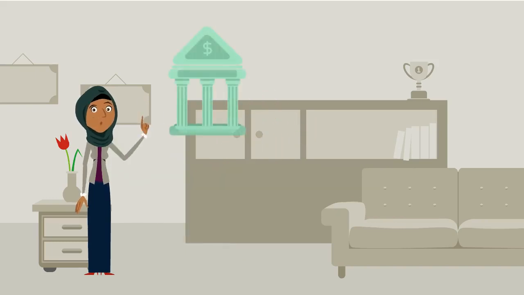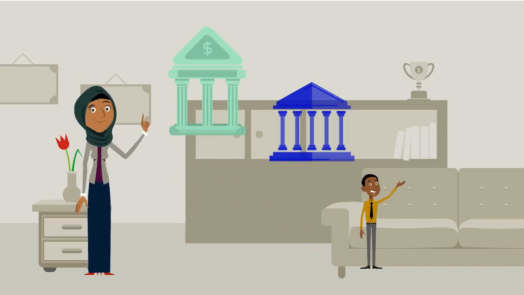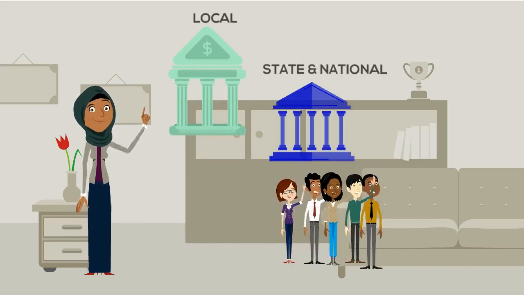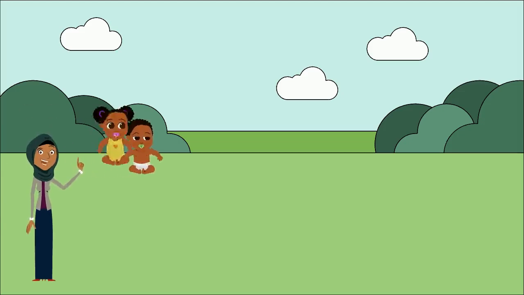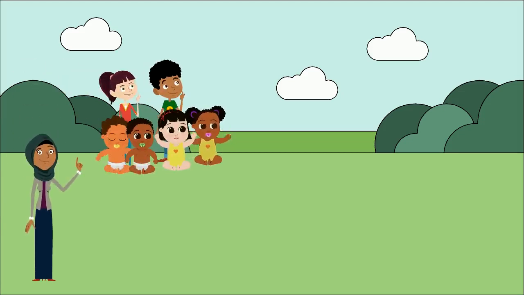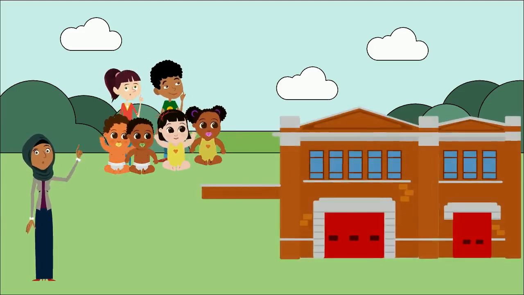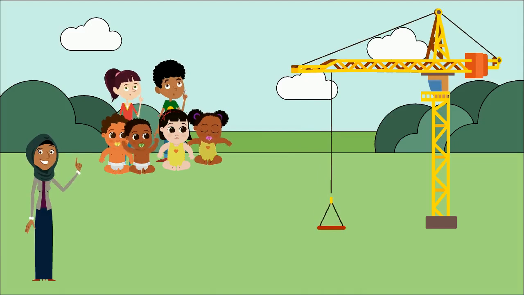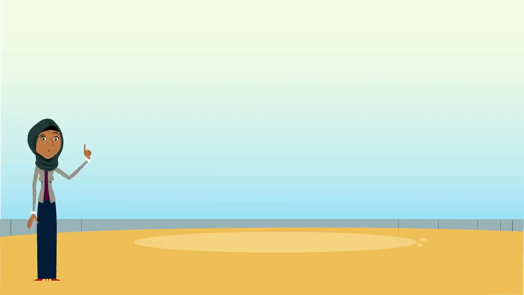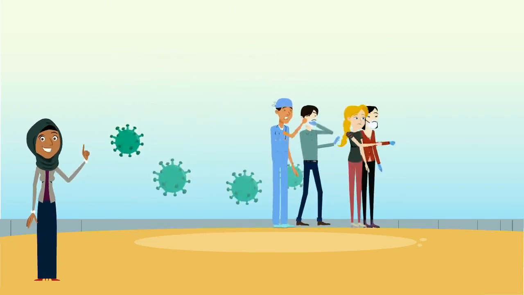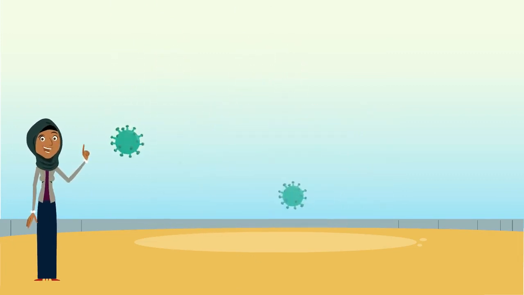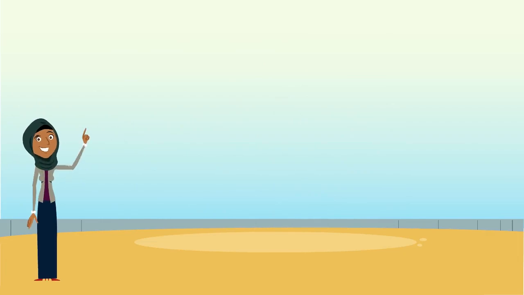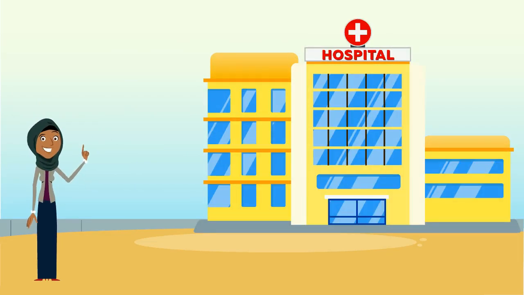This is important because your responses help all of us plan for our future based on how many people are living in our community. For example, if people from your community do not count their children under 5 years old in the census, the government would think that your community won't need new schools in the next 10 years. Or if we are facing a pandemic like we are now with COVID-19, a population count from census data helps us know how much money should be given to expand Georgia's hospitals.